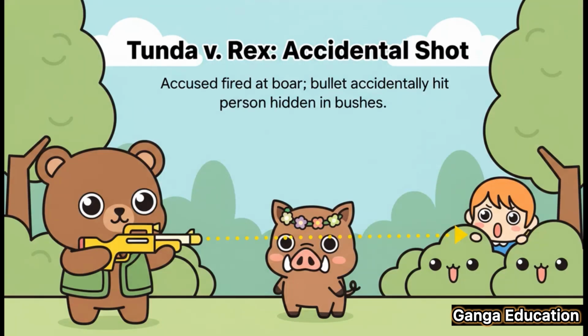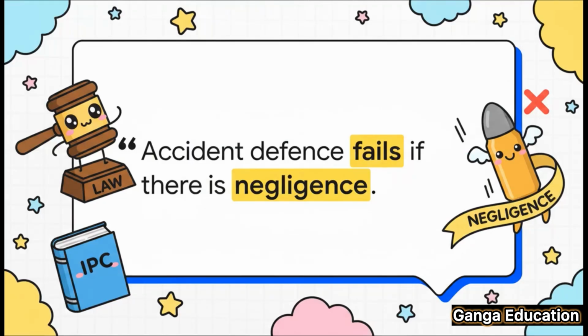A landmark case on this topic is Tunda v. Rex. The facts of this case were quite simple. The accused was shooting at a wild boar, but the bullet accidentally hit a person who was hiding in the nearby bushes, and that person died. The court's decision here really illustrates the point perfectly. The court said that the accused did not take proper care and caution. Before firing a gun in such a place, it was his duty to ensure that no other person was present. Because there was negligence, the defensive accident failed.